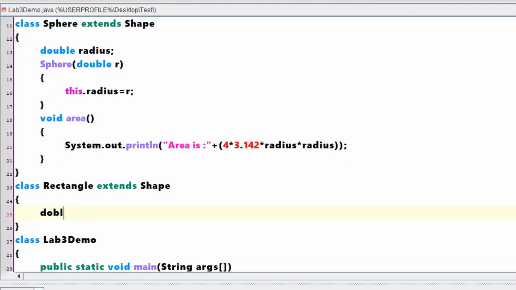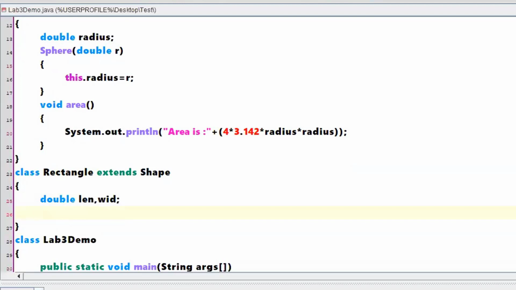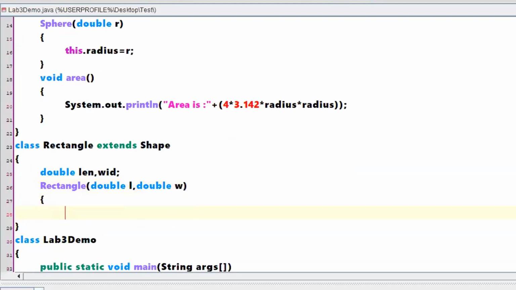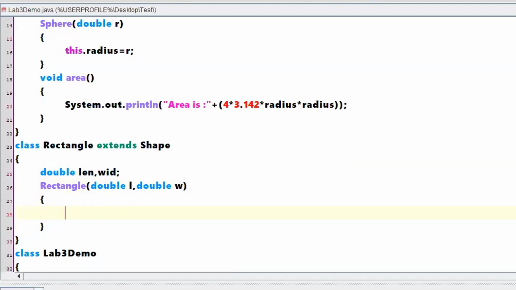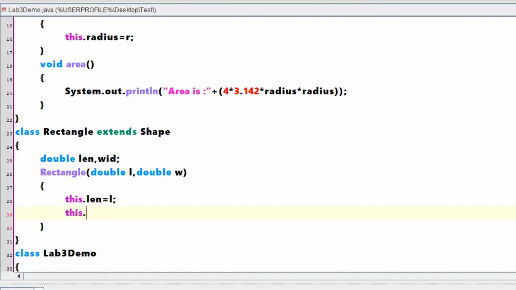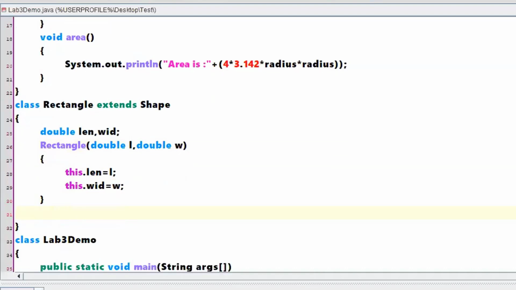So what are the two variables it will take? double length, width. These are the two values which are required to calculate the area, right? So what is the next thing? You need to have a constructor to initialize the values, right? So let me take double L, double W. These two are arguments for my constructor. Once you pass the values, this.len should be occupied with L and this.wid, that is the instance variable, needs to be occupied with W. This is my constructor.